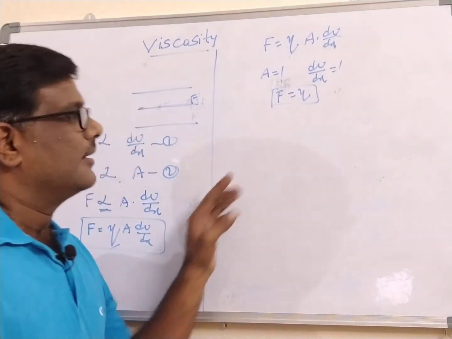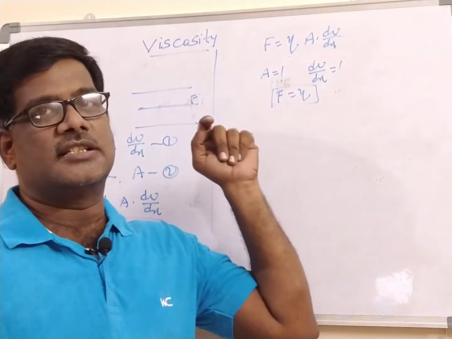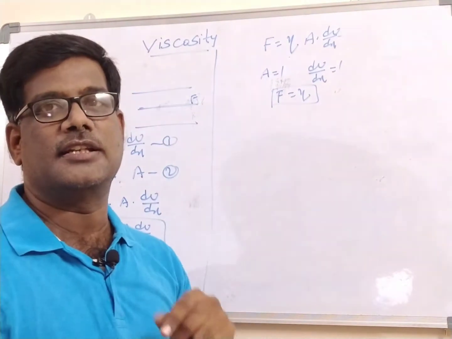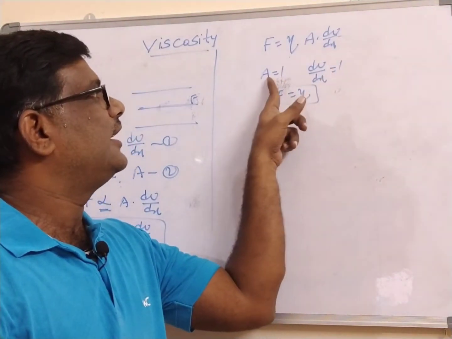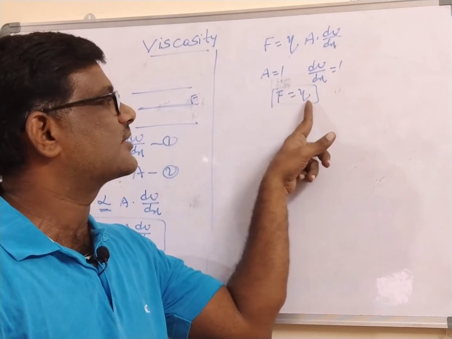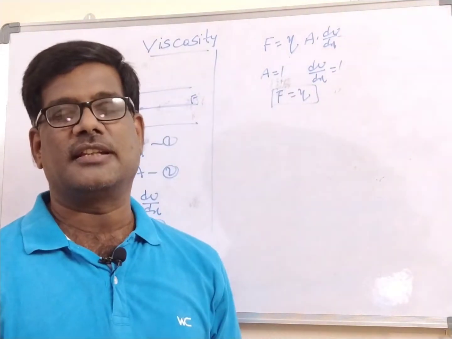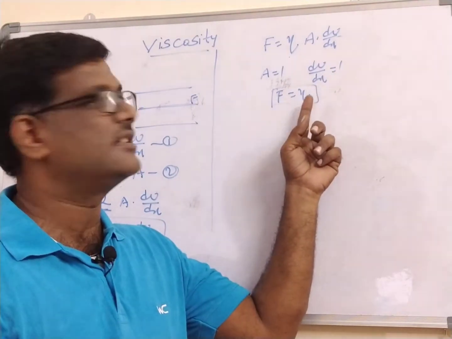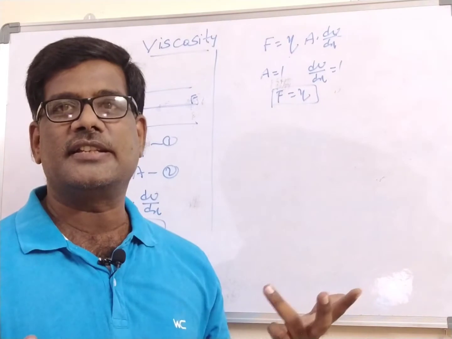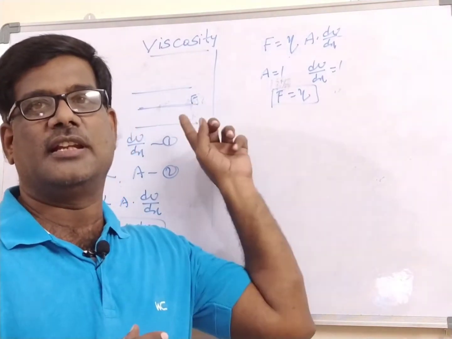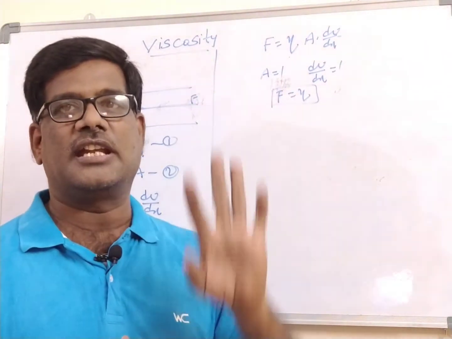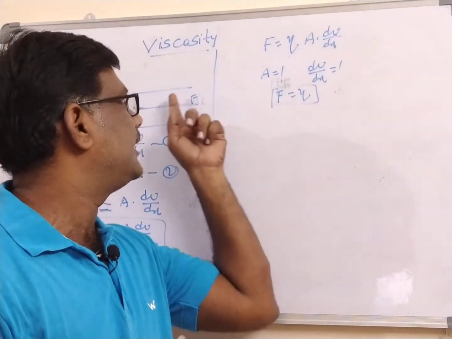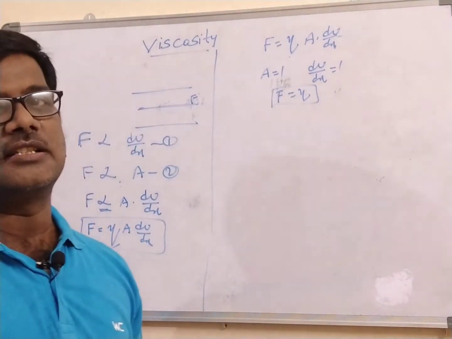This gives the definition of the viscosity coefficient: the force which acts on the layers when the velocity gradient and area of cross section are unity is called the viscosity coefficient.